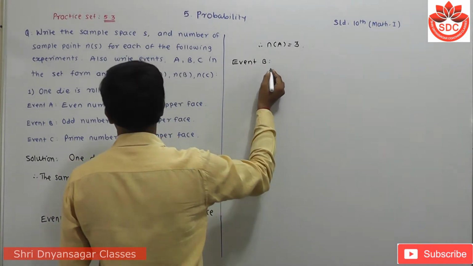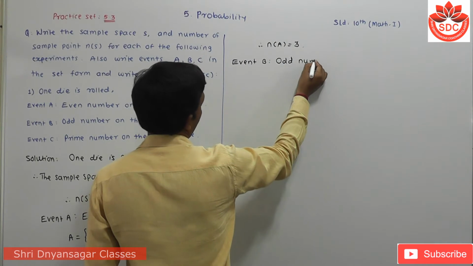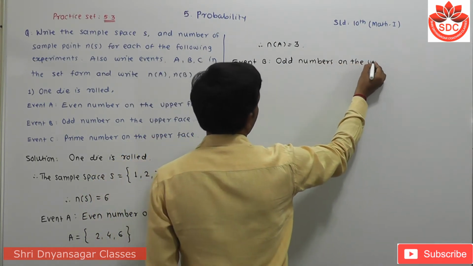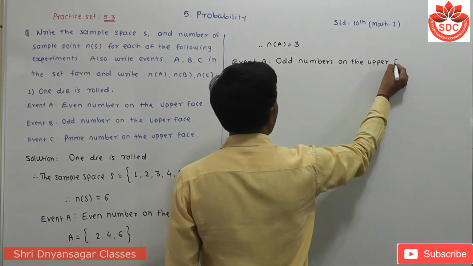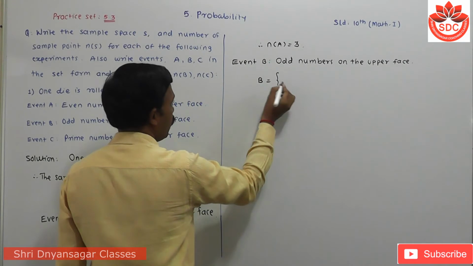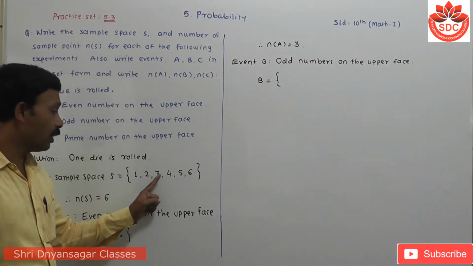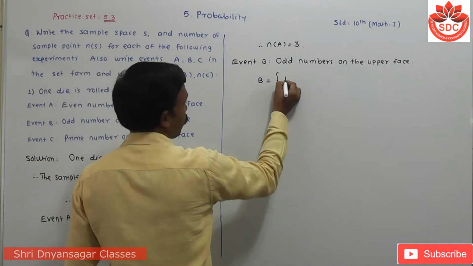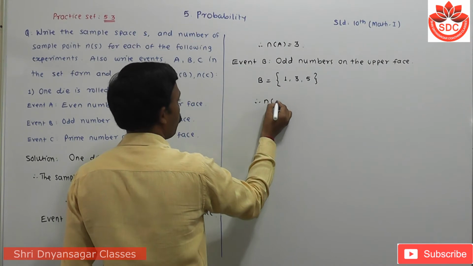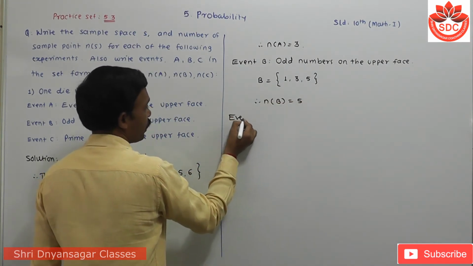Then we have to write the second one, event B. This event is an odd number on the upper face. Out of 1, 2, 3, 4, 5, 6, the odd numbers are 1, 3 and 5. That means n(B) is equal to how much? 3.